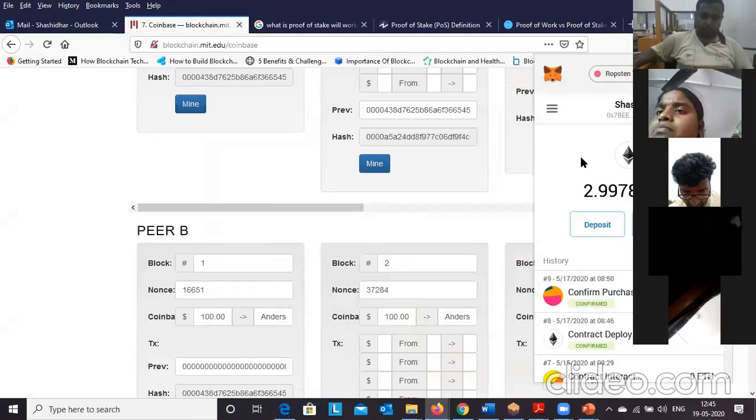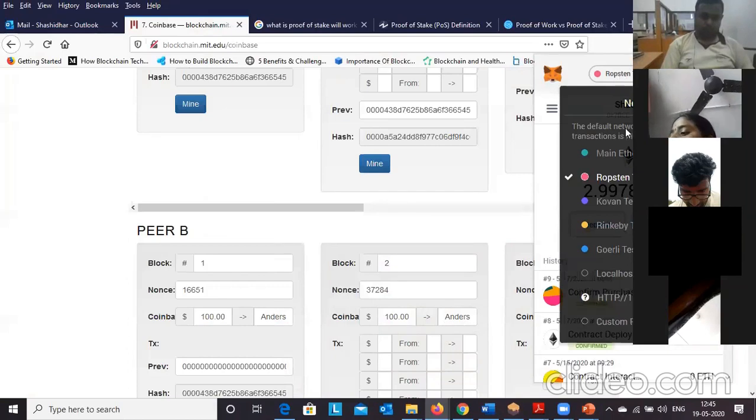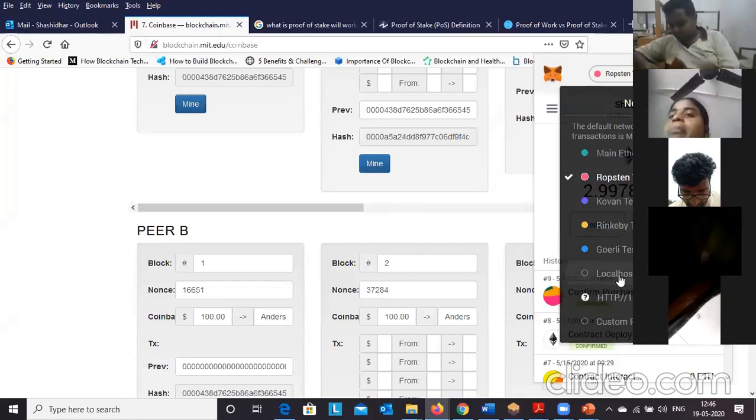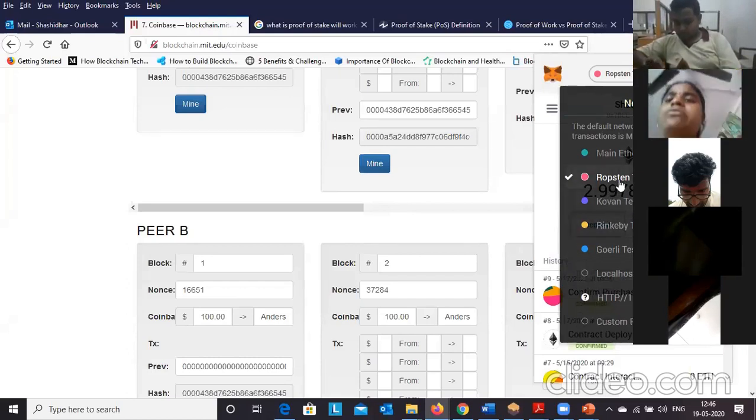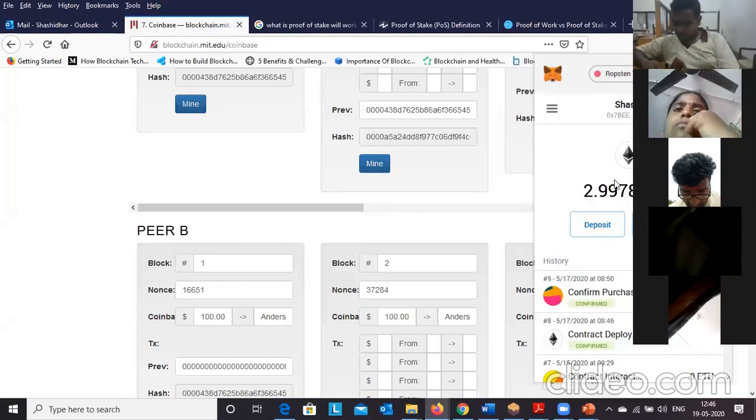If you want to develop blockchain-based applications, we have Ethereum, Hyperledger, and many platforms. Here we have different blockchain networks, test networks: main Ethereum, Ropsten, Kovan, Rinkeby, and we can even connect to localhost. We can run the blockchain on our laptop. Just to demonstrate how to transfer cryptocurrencies, I'm going to use the Ropsten test network.